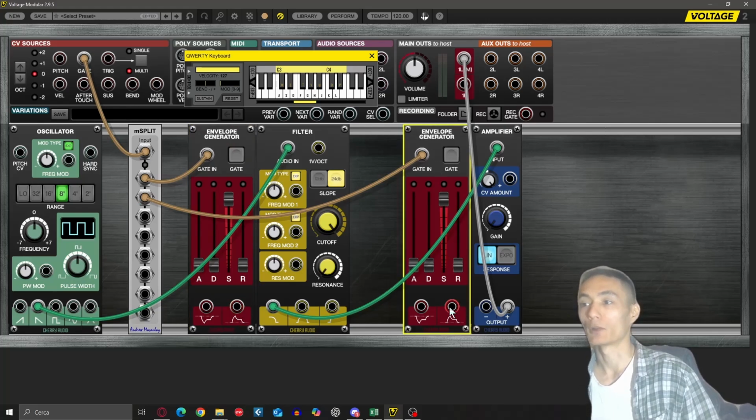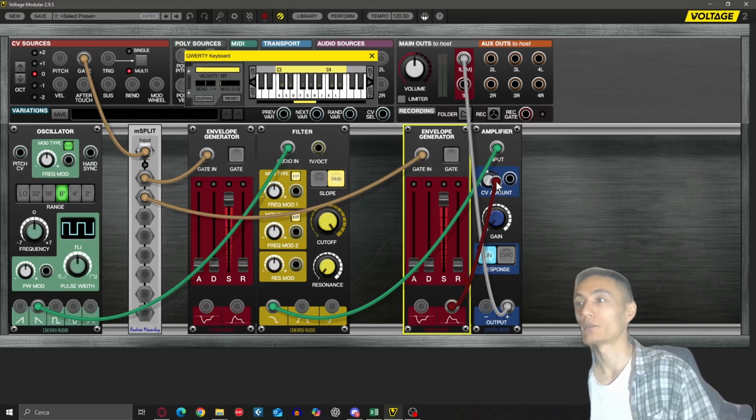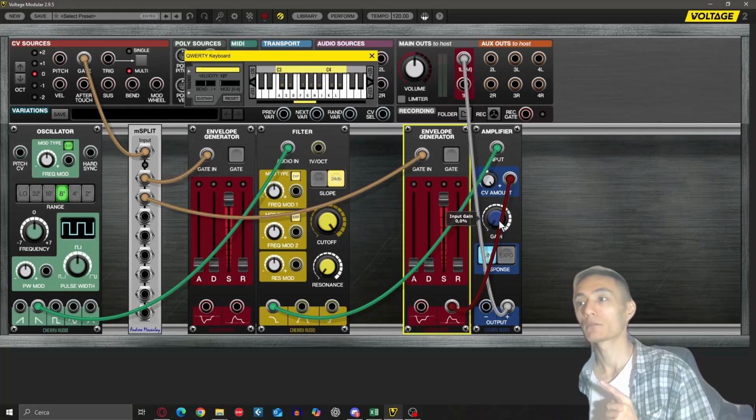The envelope, I'm gonna change the color of the cable again. I'm gonna pick the dark red here, not the crimson red, the dark red. Now this envelope, for example, I'm gonna plug this, not this one, this is the inverted. No. Let's use the positive envelope. And I'm gonna plug it to the CV input of the amplifier. This way, the gain will open every time the envelope turns on.